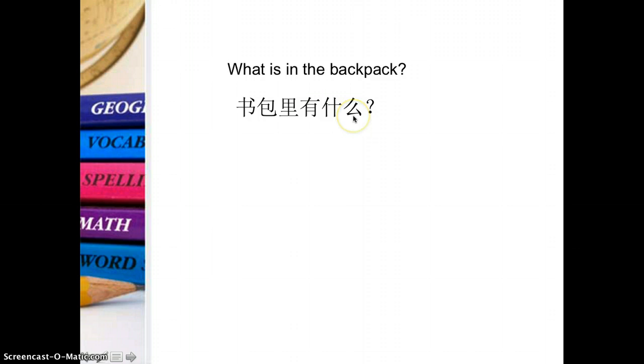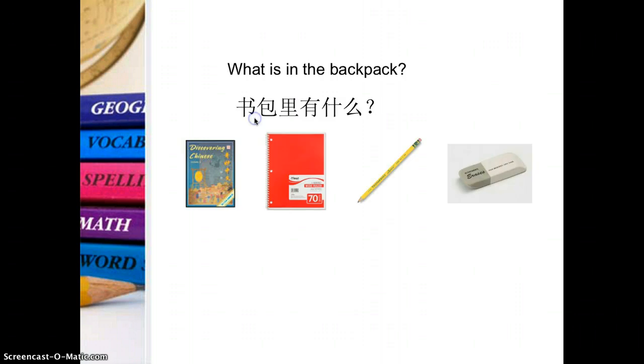And 什么 is a question word. So literally it means backpack inside has what? Okay, so here is the structure in Chinese. Backpack inside has what? So when you speak English, I suggest you sometimes speak Chinglish, so that helps you to get familiar with the Chinese structure, you know. So 书包里有什么? So sometimes if you say backpack inside has what, definitely you will remember this structure in Chinese.